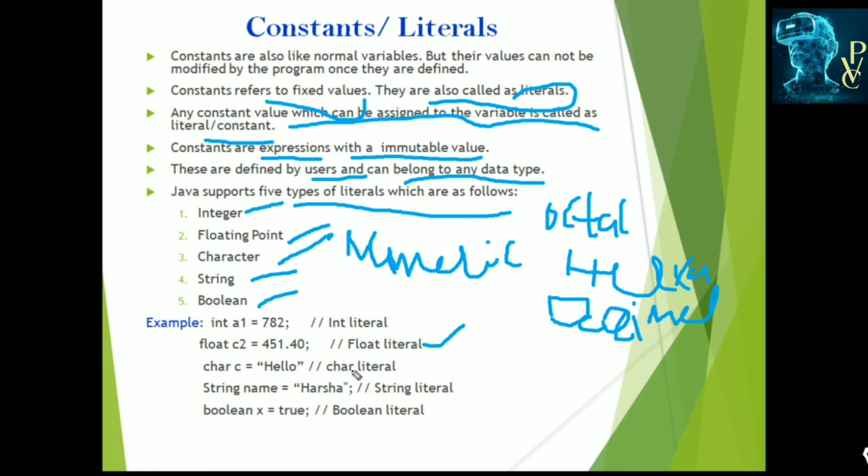And this is char c, which is 'h', the character literal. It is assigned only a single character. String name, which consists of some name, Harsha. This is the string literal. Boolean x is equal to true, which holds only Boolean values, either true or false. These are the constants or literals.